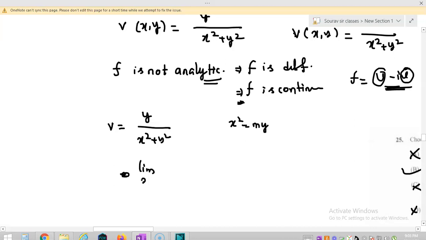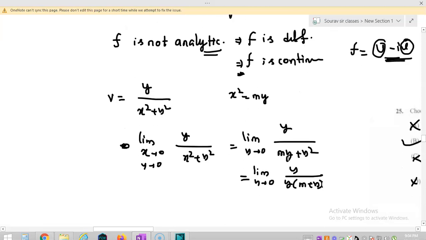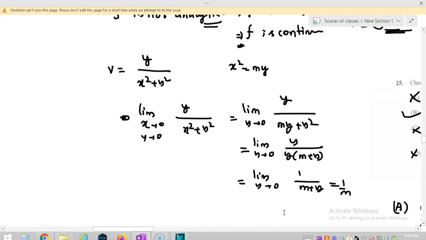You will get the limit as x tends to 0, y tends to 0, of y by x square plus y square. I am saying that we approach the origin along the line x square is equal to my, so it will be the limit as y tends to 0 of y by my plus y square. If you take y common, you can write the limit as y tends to 0 of y by y into (m plus y). So it will be the limit as y tends to 0 of 1 by (m plus y), which is equal to 1 by m, which is different for different values of m.